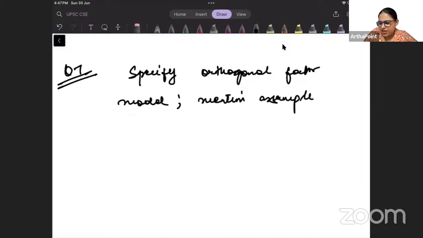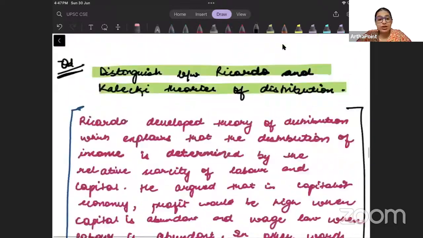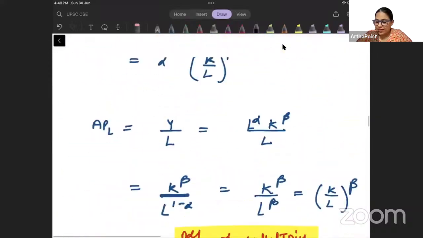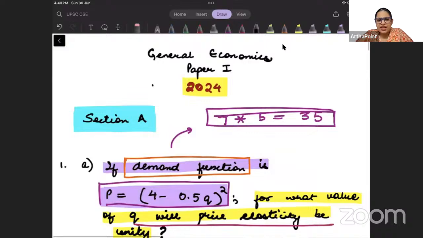So I have taken this lecture in the class where we have discussed the orthogonal factor model. We have discussed the specification model, and the orthogonal model as well. You can just go ahead and write that model as it is with the assumptions. Okay? So I think that this completes section A of this paper. I will take section B separately, beta. The paper section A was extremely easy.